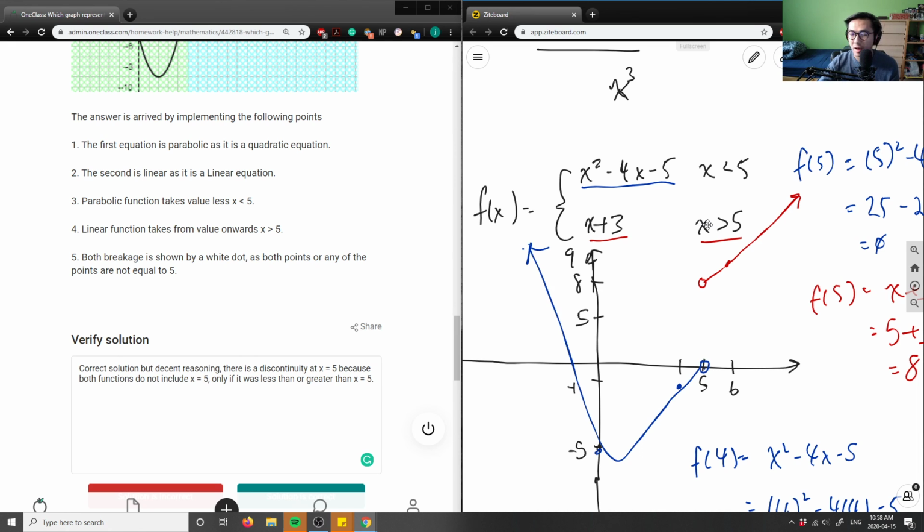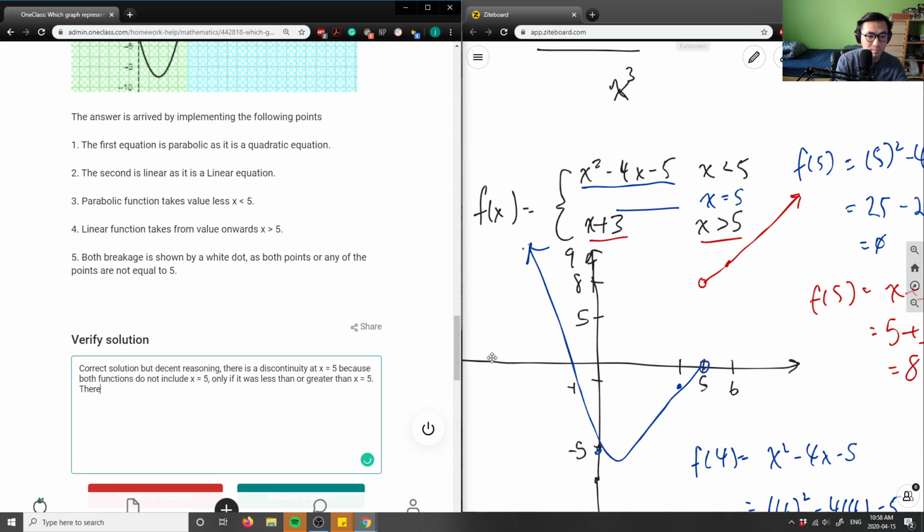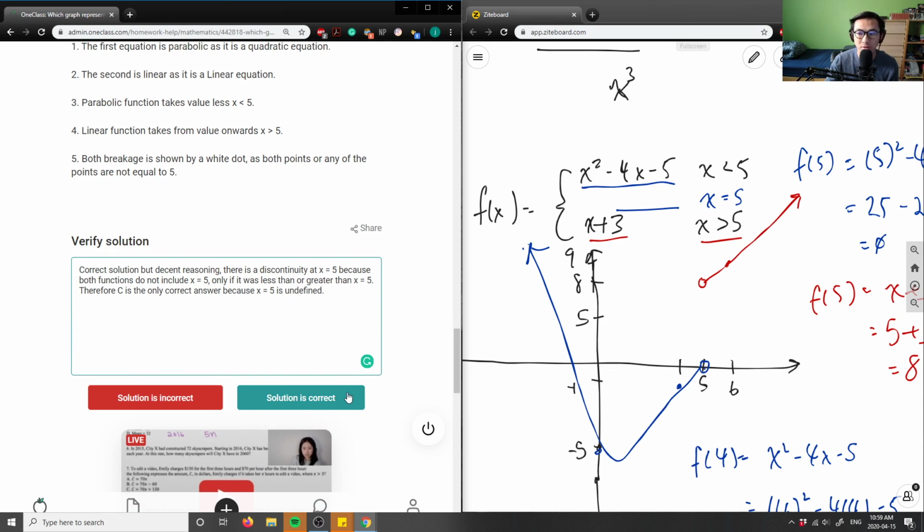But I don't have a condition that satisfies x equals 5. What about at x equals 5? Do I have a function here? In this case, the top function does not exist for this one, and the bottom one isn't either. There's no greater than or equal to or less than or equal to, right? So there's actually no function that defines x equals 5. So therefore C is the only correct answer, because x equals 5 is undefined. So the solution here is correct.